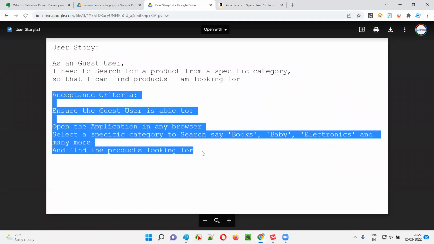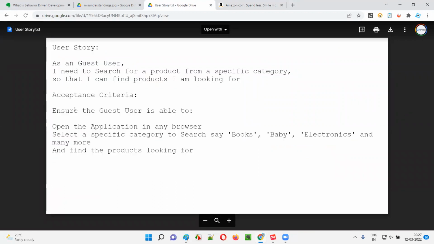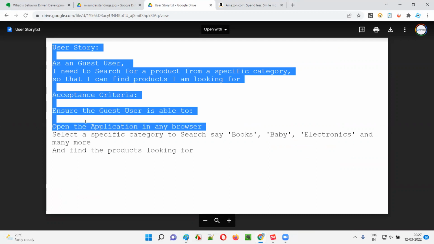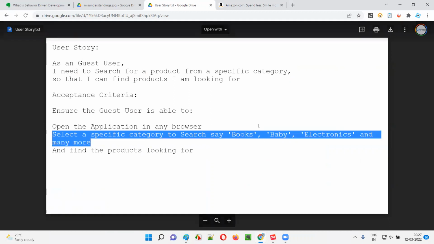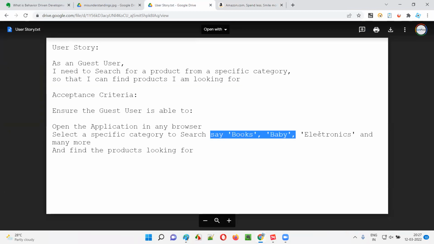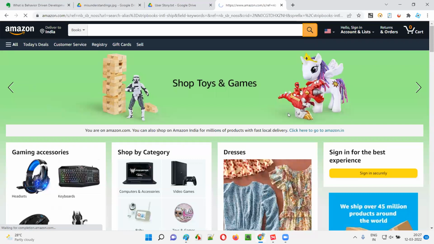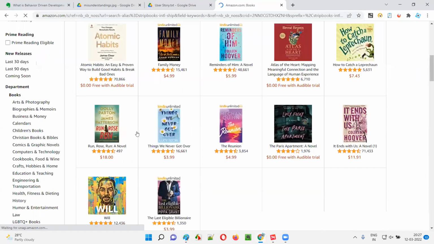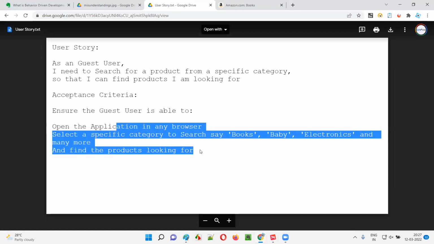For that, the product owner has also given some additional information in the form of acceptance criteria. Ensure that the guest user is able to open the application in any browser. Select any specific category to search, say books. It can be books, baby, electronics, and different category items. The product owner will provide whatever the requirement expectations are, and the product list. Using the category list, search for the products and see whether we are able to find the related products.